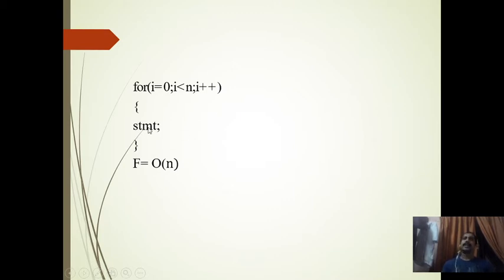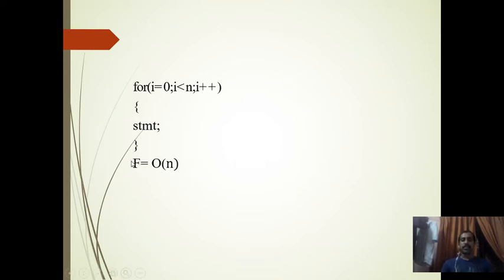We will neglect the constant values. 3n plus 2: 2 is a constant, 3 is a constant. We will take only n. So we say that the complexity or the time value is n. Okay, so that is this n.